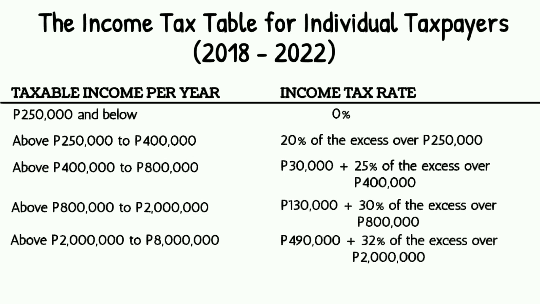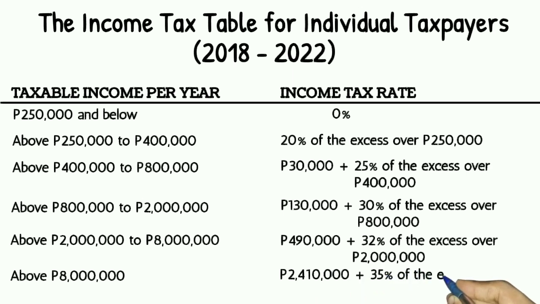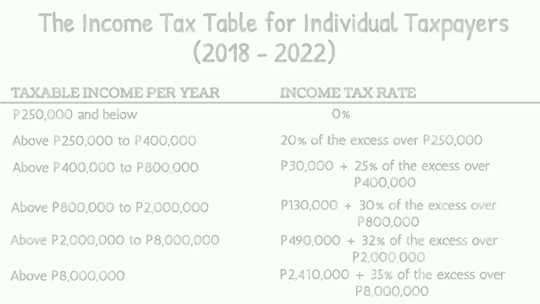If the taxable income per year is above 8 million pesos, the income tax rate is 2,410,000 pesos plus 35% of the excess over 8 million pesos.